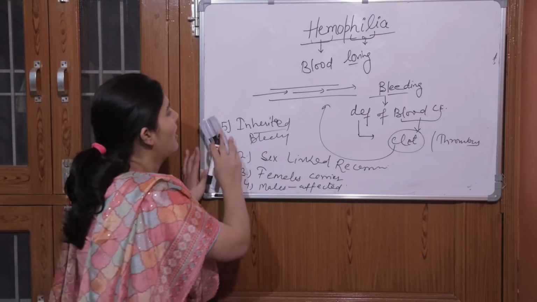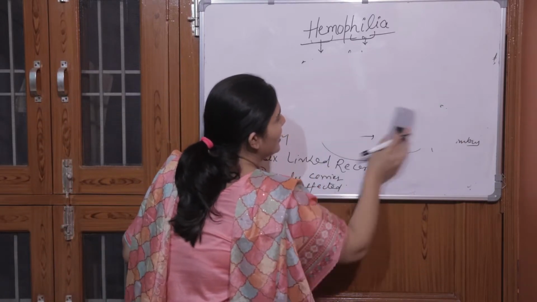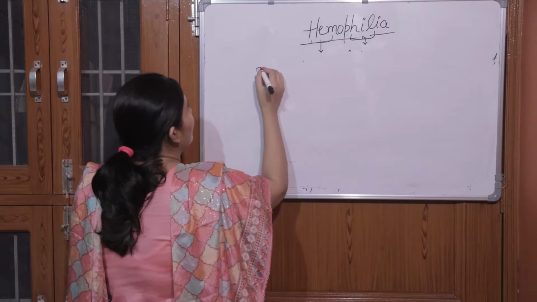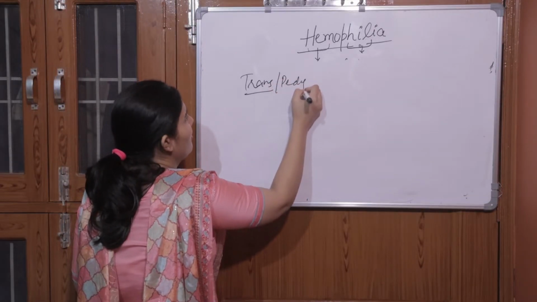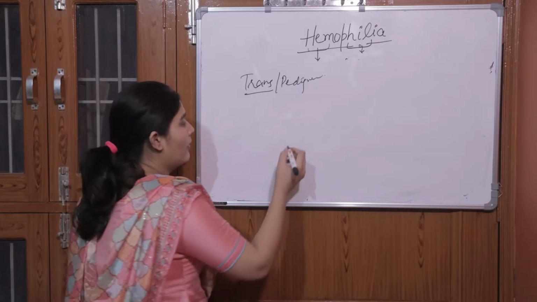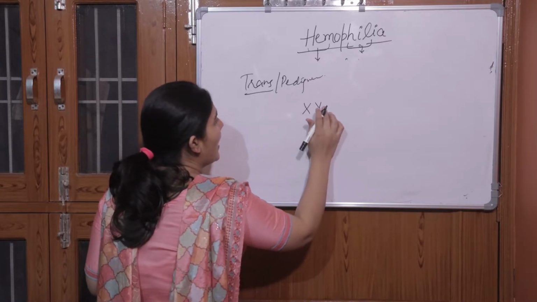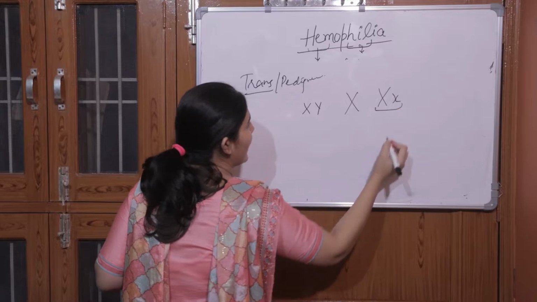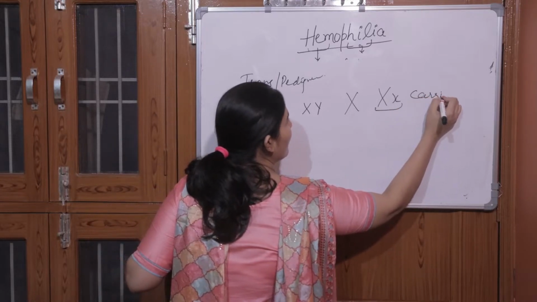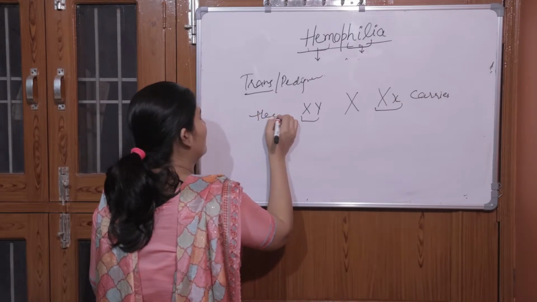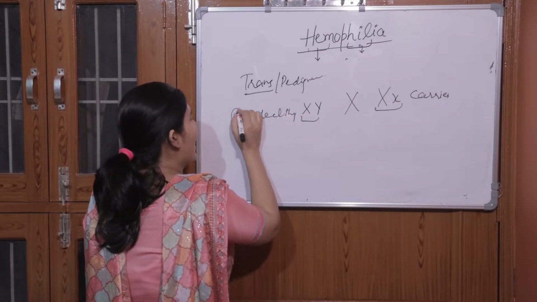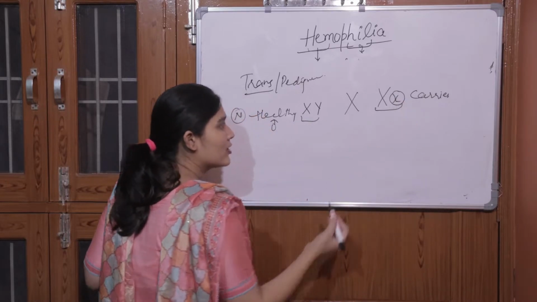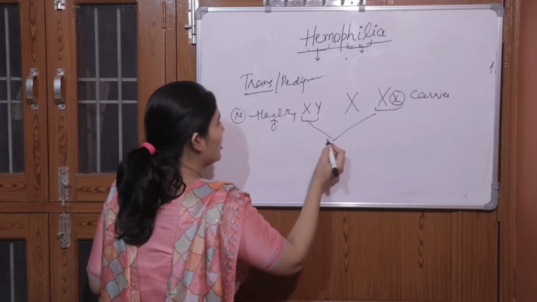Now we will see how it is transmitted, or what is the pedigree of hemophilia. There is one healthy male, and because females are the carriers, I am denoting the female as a carrier. This is a normal healthy male, and the female is a carrier. For the carrier, I have denoted one X as a small x. So now what is the progeny?